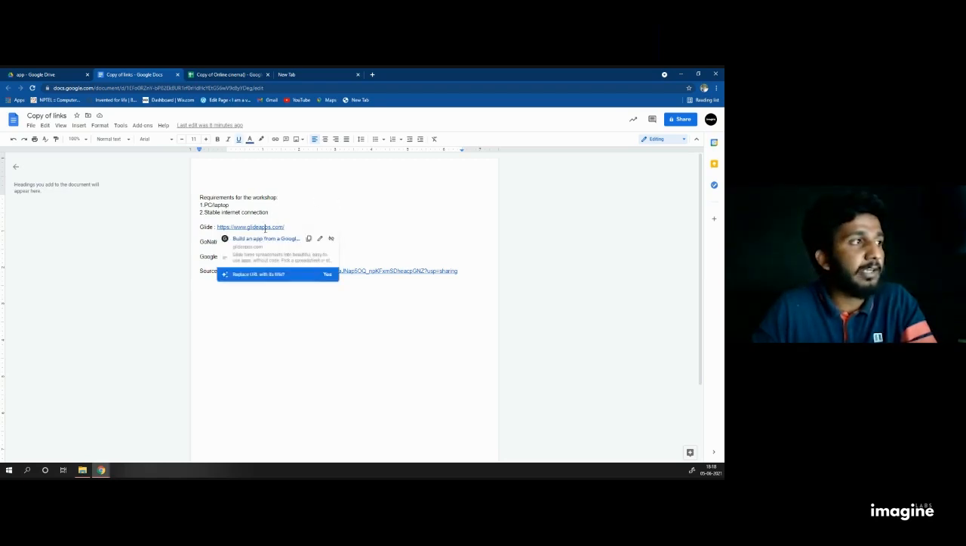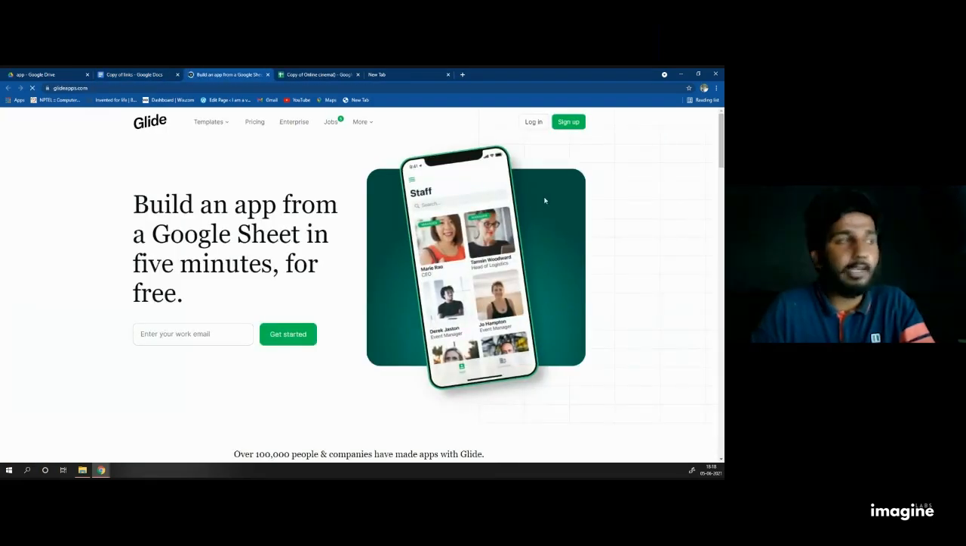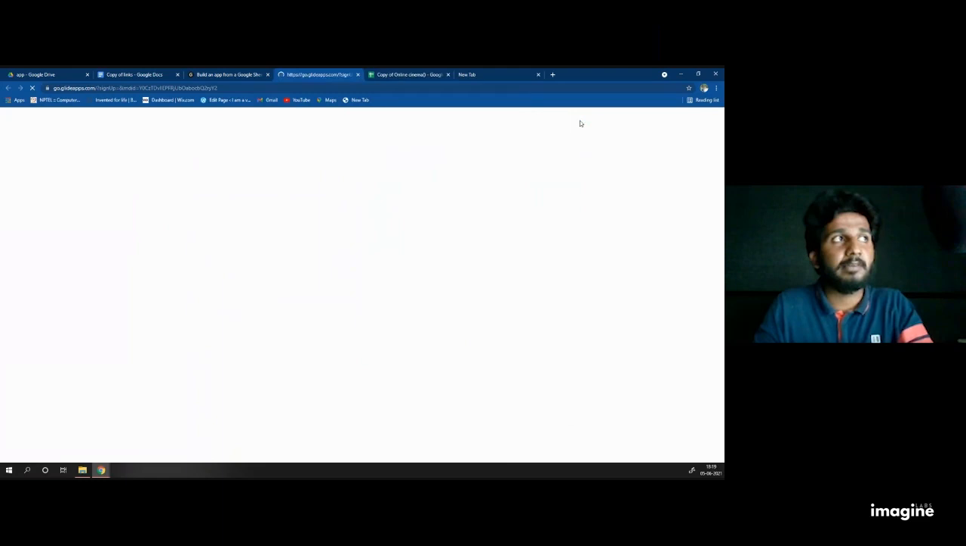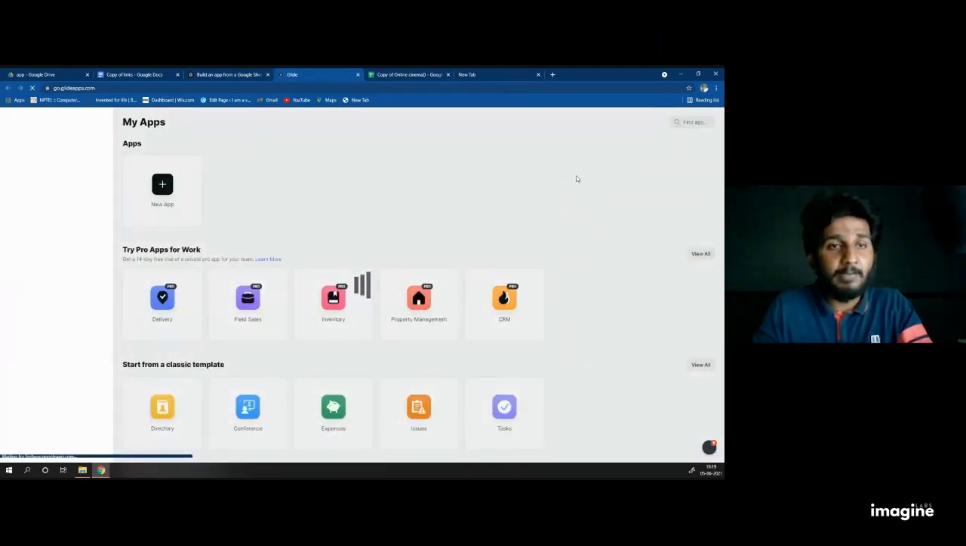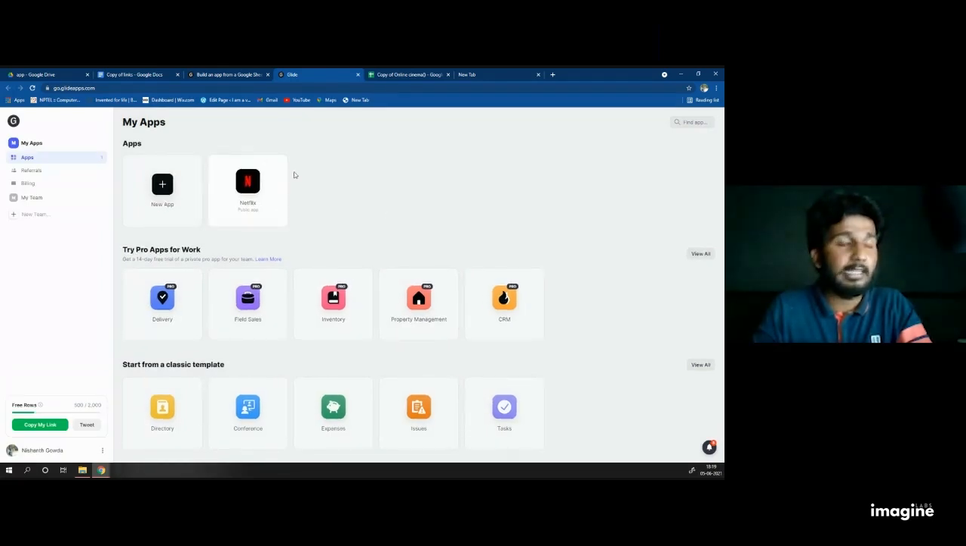Just single click on Glide and click on build an app for Google. Then done. Now you can see this dashboard, right? Next, click on login. Click on sign up. When you click on sign up, if you see the dashboard directly, it is because you are signed in from an old session.